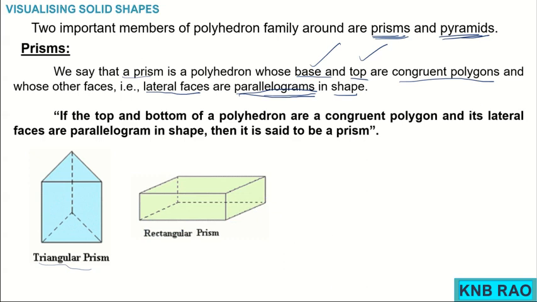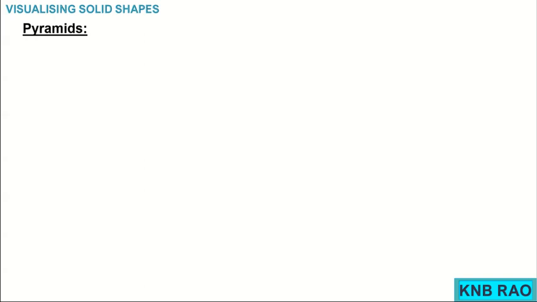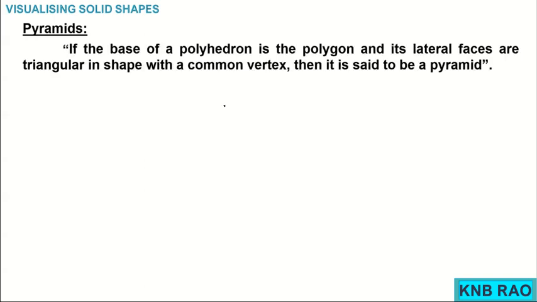Okay. Now, coming to the another important family called pyramid. Pyramid, children, very simple. If the base of a polyhedron is a polygon and its lateral surfaces are triangular in shape with a common vertex on the top, okay, then it is said to be a pyramid.